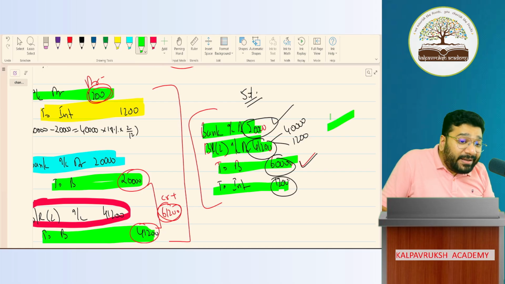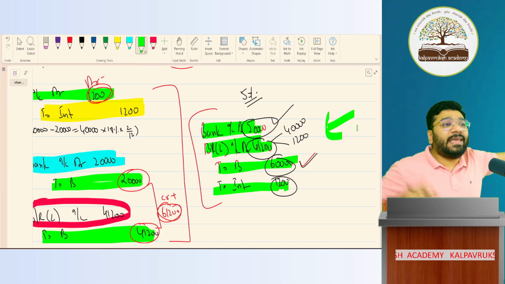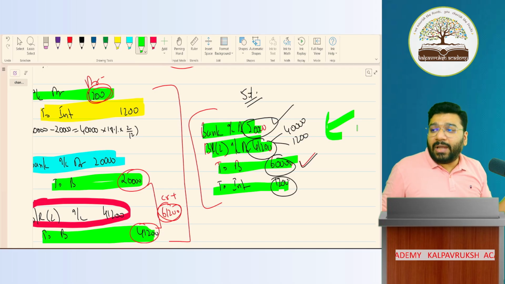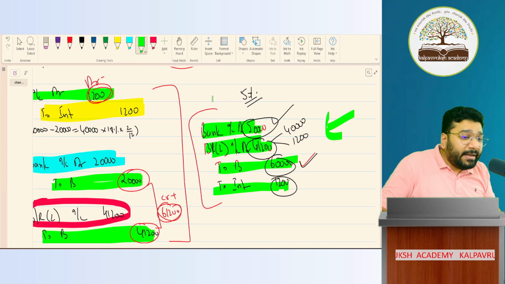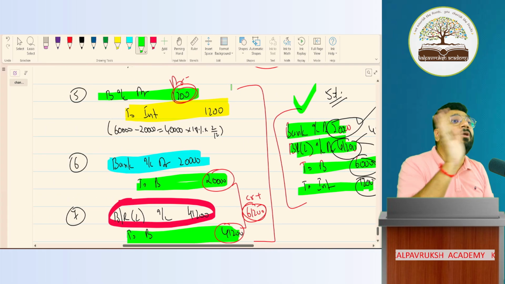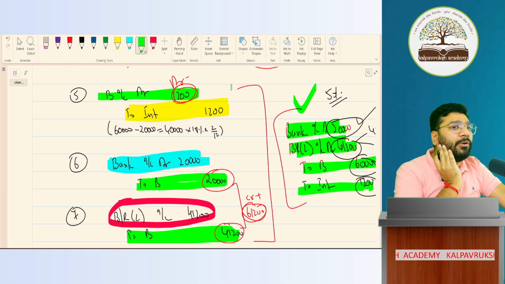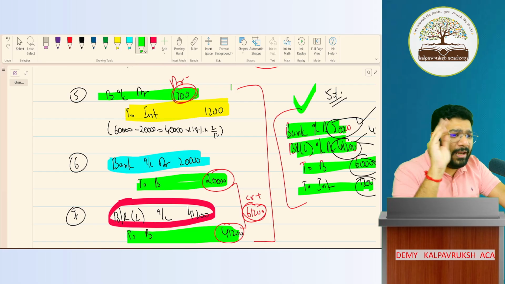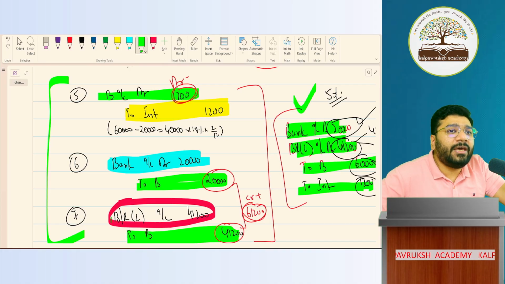So here, 3 entries are combined together. It makes your life difficult to understand. To avoid confusion only, I gave you separate entries. Now the doubt that you'll have is, sir, in exam, what are we supposed to do? Pass separate entries or combine entries? If you are comfortable with combining the entries like this, first choice is combining only. But if you feel that in combination you can make a mistake, write separately, nothing wrong in it also. Am I loud and clear? And those who are very particular, no sir, I want to do combined only, but I'm fearing that I'll go wrong, then in the rough column you do the combination. Game over. Clear or not clear?